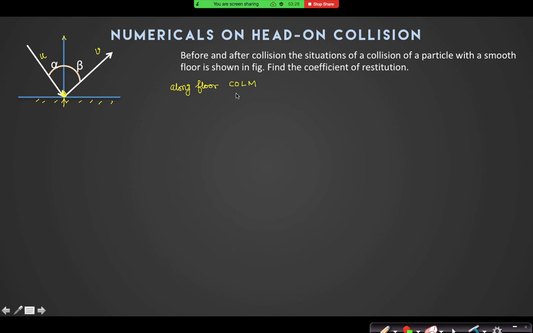Right? So along the floor, if we apply conservation of linear momentum, can I say U sin alpha is equal to V sin beta? Mass will get cancelled out. Can I write that? Along this line is the no impulse line. So along this no impulse line, can I say that the momentum, the velocity of the ball, will remain constant? No momentum change of the ball will be there.